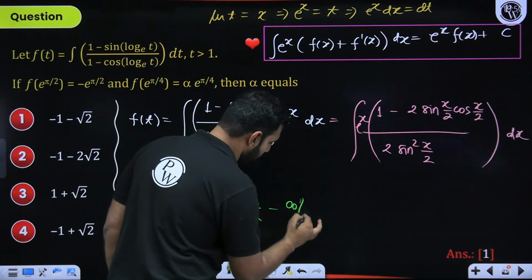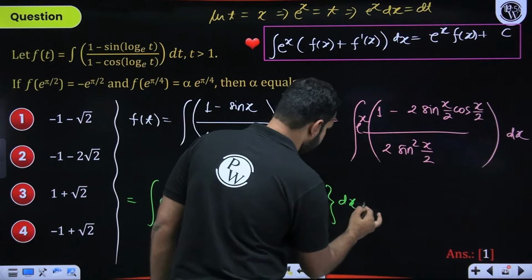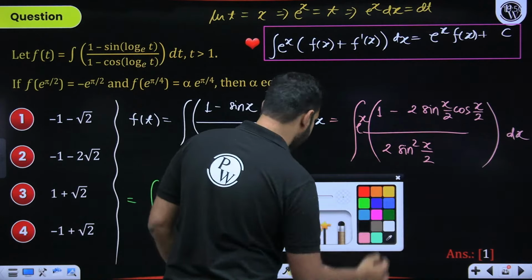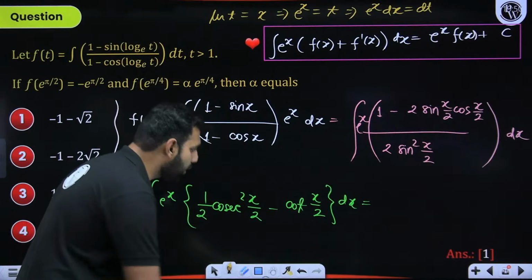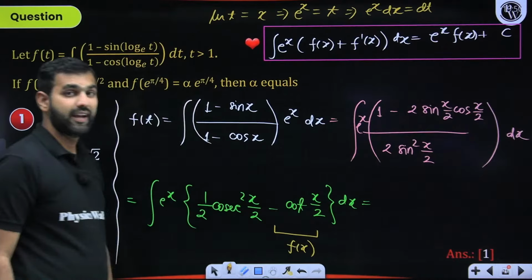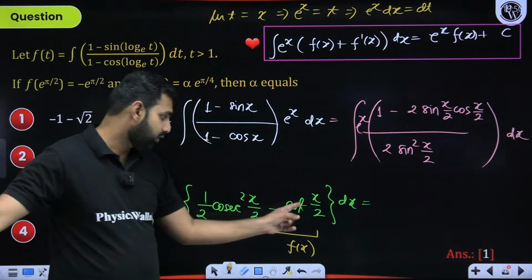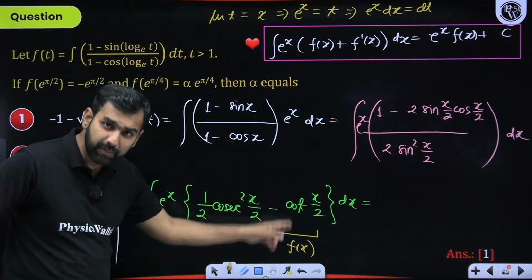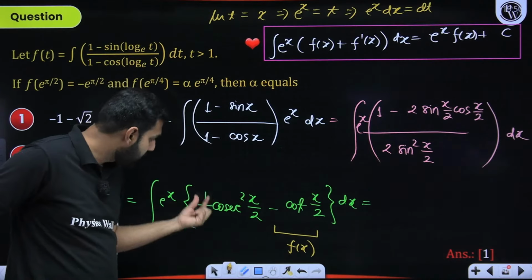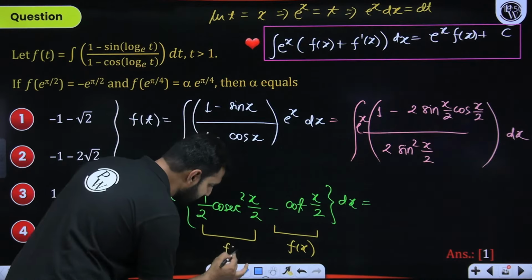This is minus cot x by 2. Now I hope most of you must be noticing that if you treat minus cot x by 2 as f of x, the derivative of cot is minus cosec square. So minus of cot will be plus cosec square x by 2, and as per the chain rule, the derivative of x by 2 will be 1 by 2. So this is clearly f dash x.